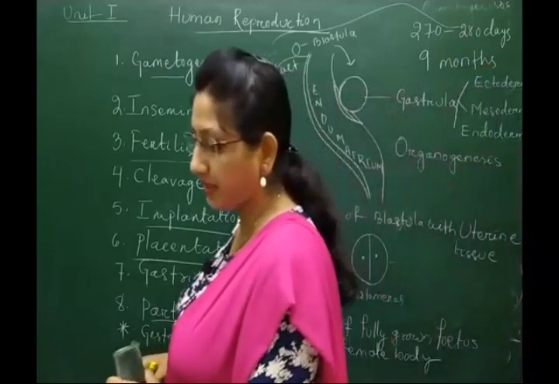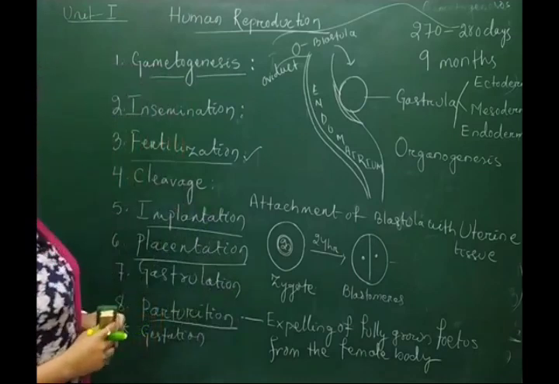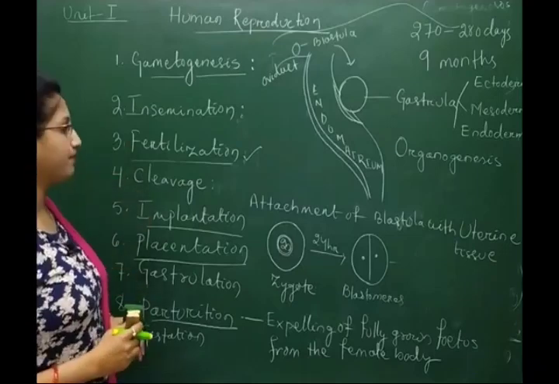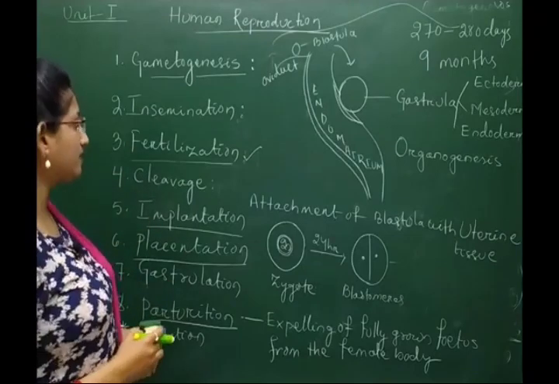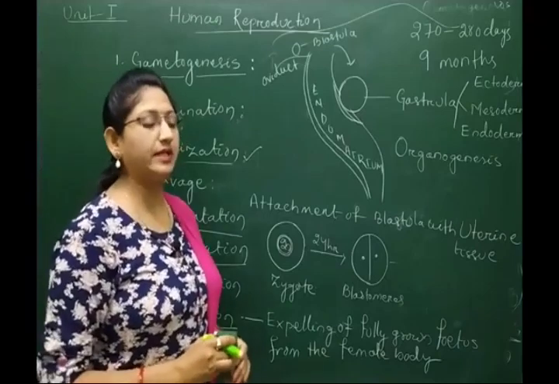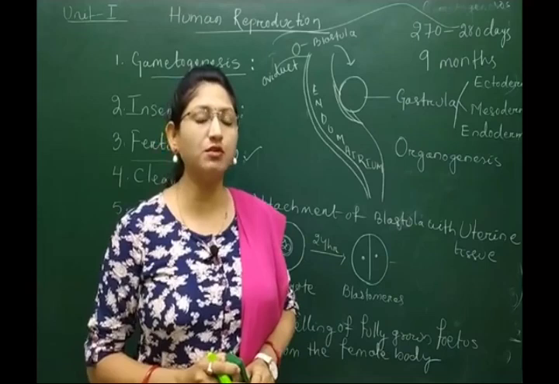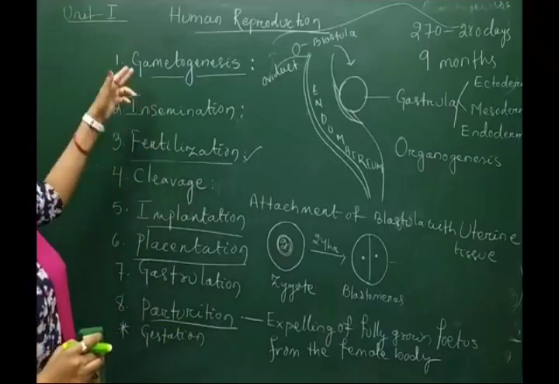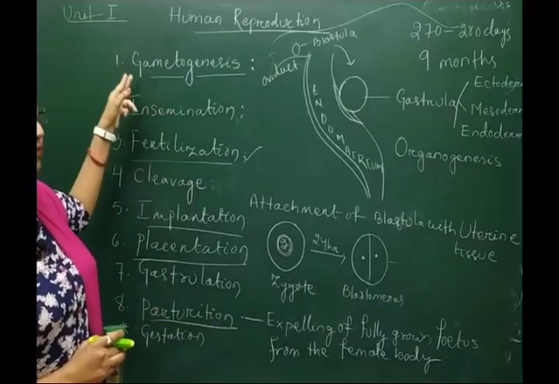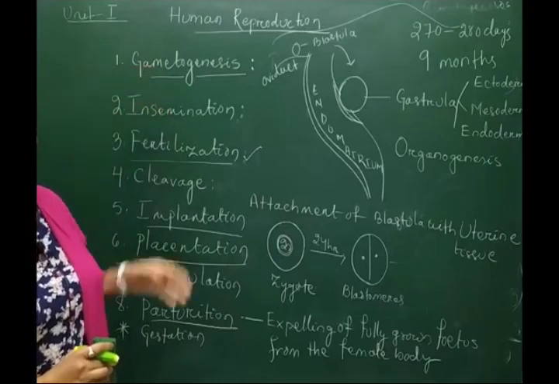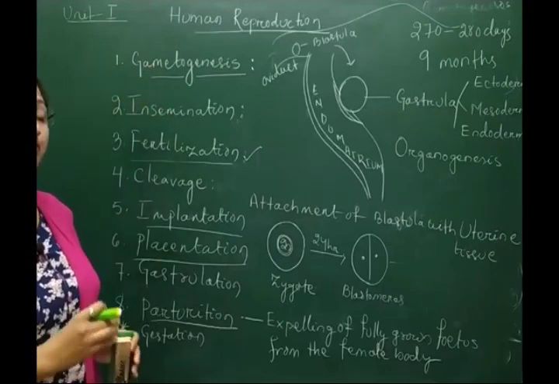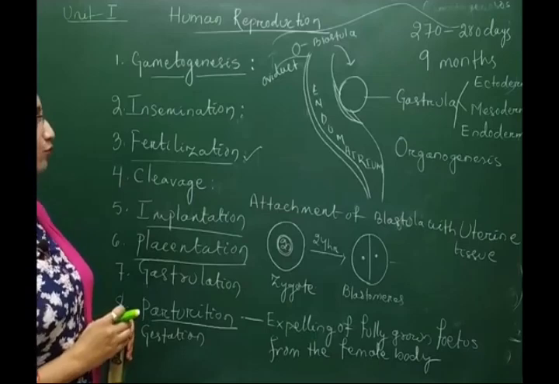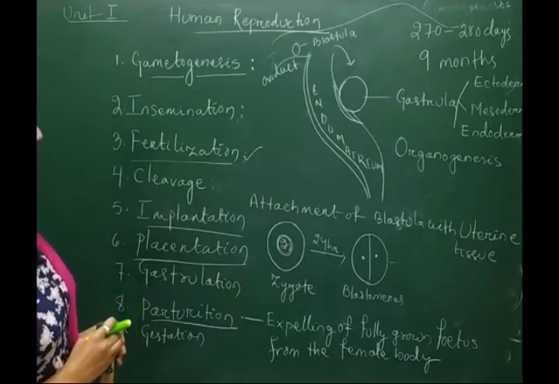So, all these different phases are seen in the human reproductive system. We have to go through all these phases, but before going to gametogenesis, we need to know about the different sex organs seen in the male and female reproductive systems. Before going to the formation of the different types of gametes, the sperm and ovum, we have to know in which organ of the female or male body the sperms and ovums are produced.